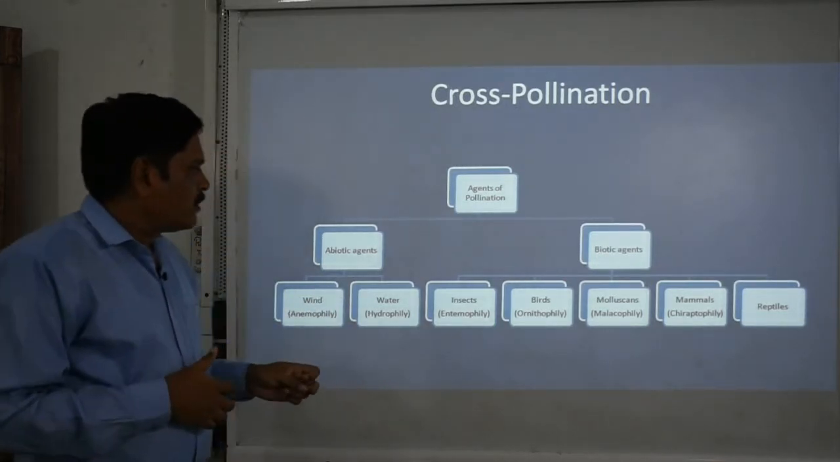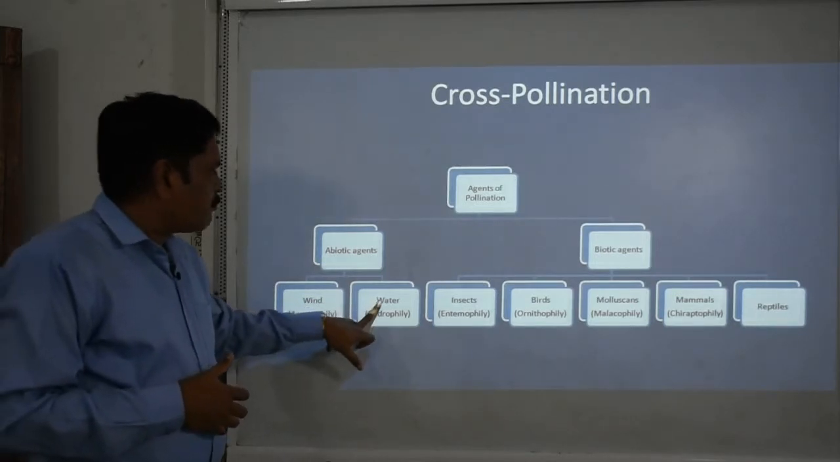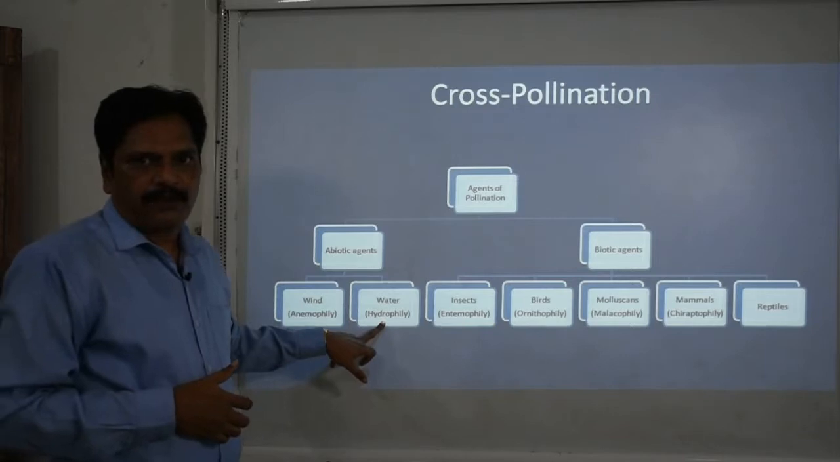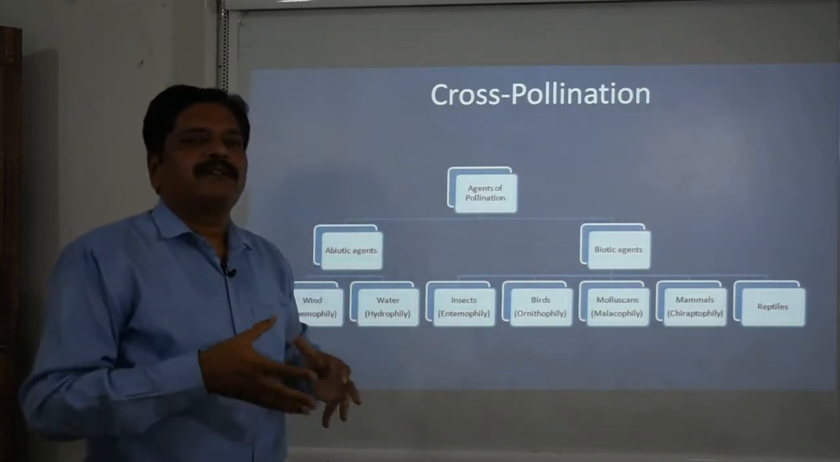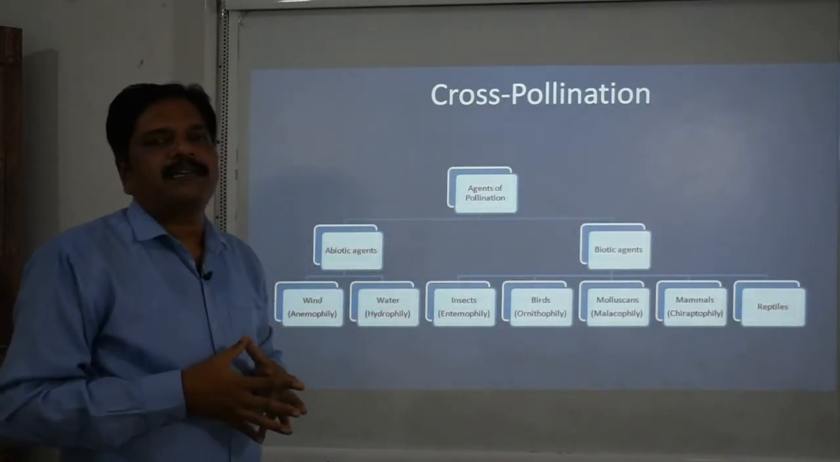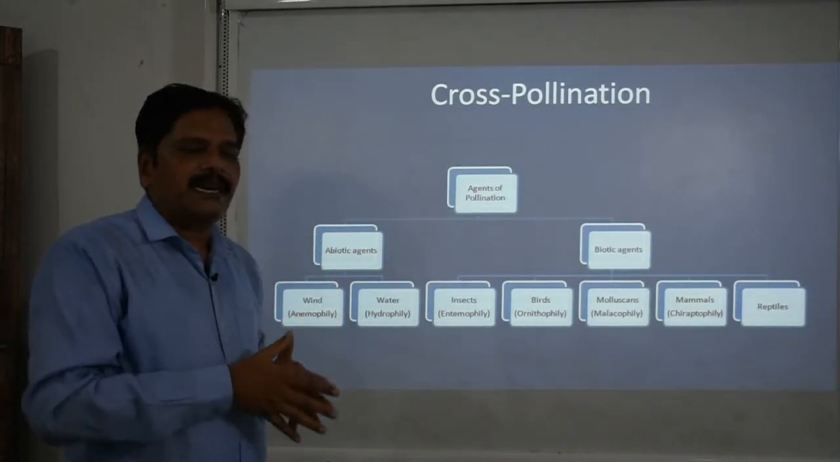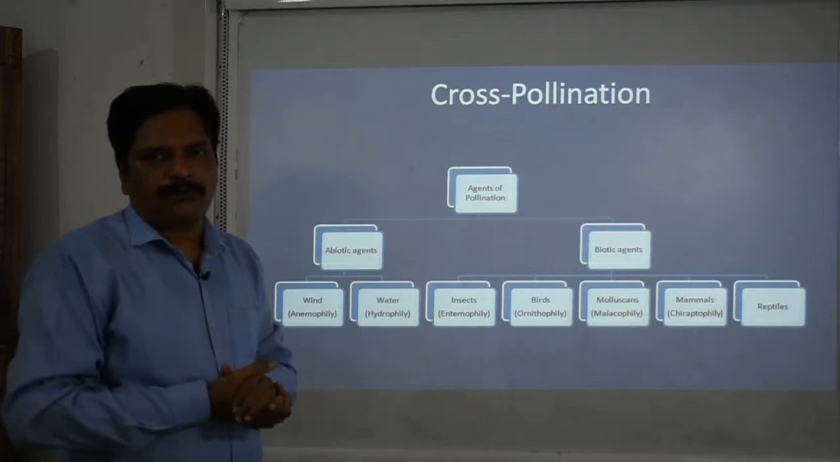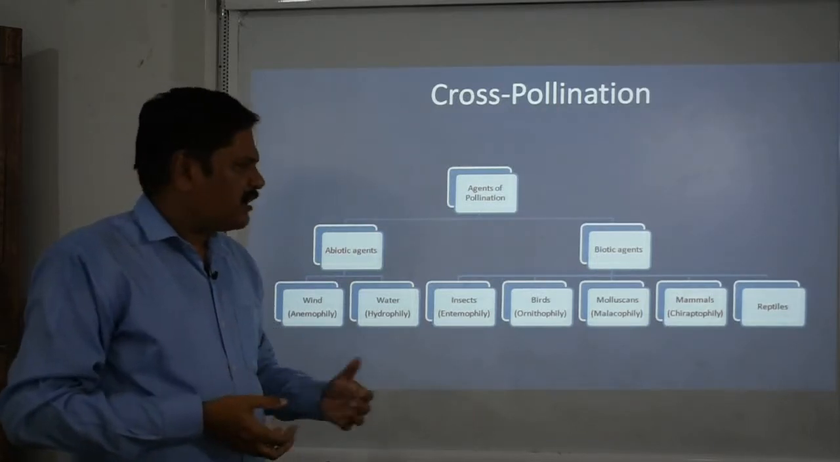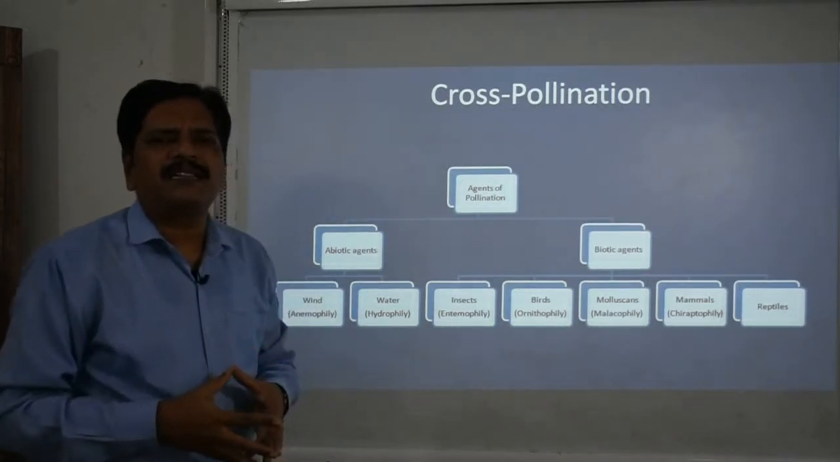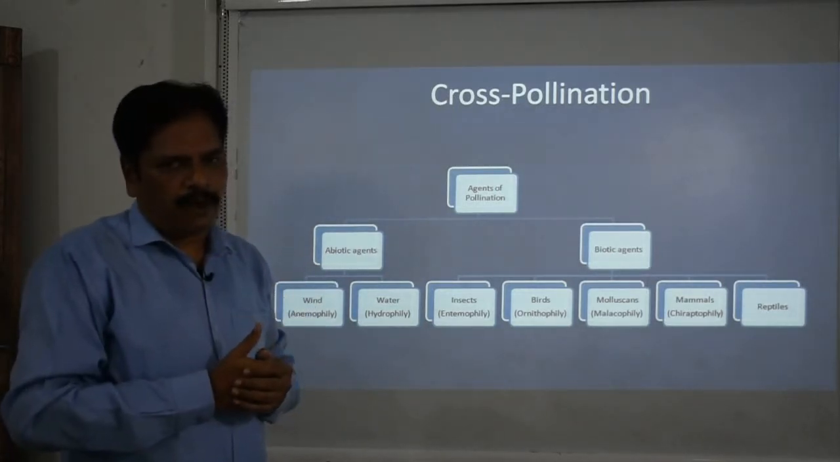Now the next one is water. The second agency is water. It is also called hydrophily. In this one, the water waves are basically responsible for carrying the pollen grain from the anther to the stigma of the other flower. A very good example is observed in Vallisneria. Vallisneria is actually a rooted underground plant.